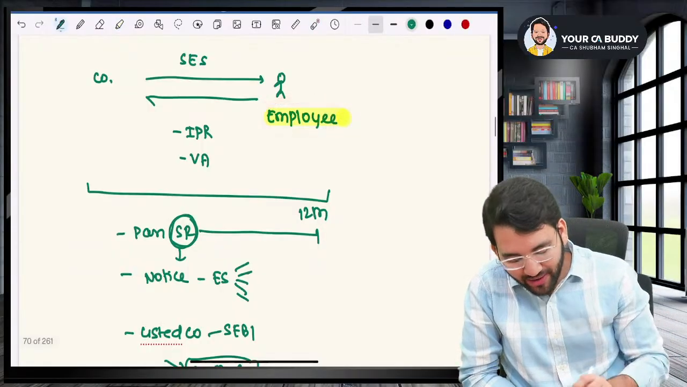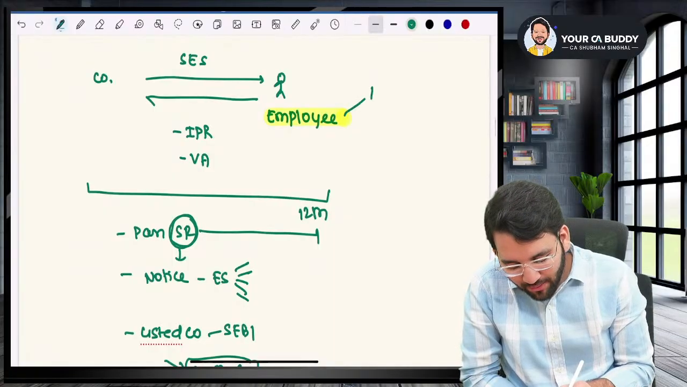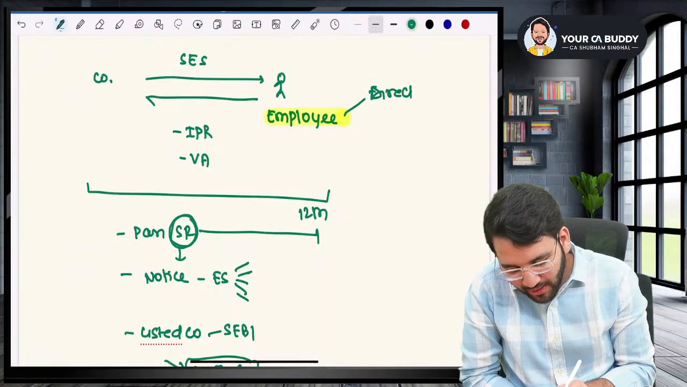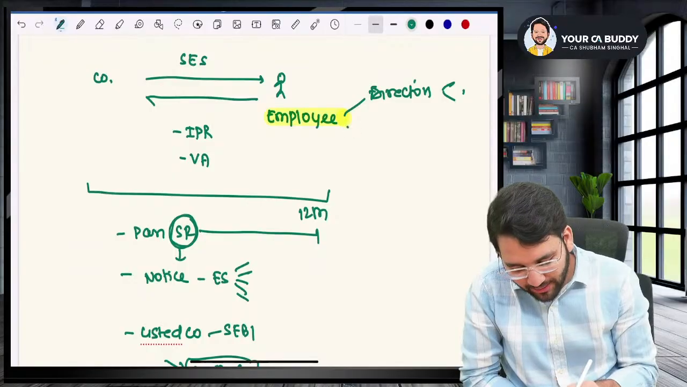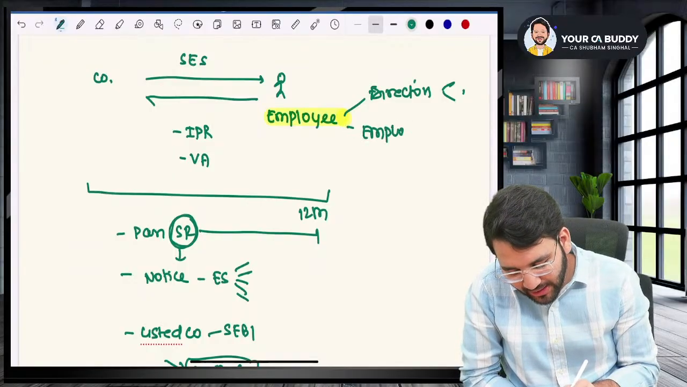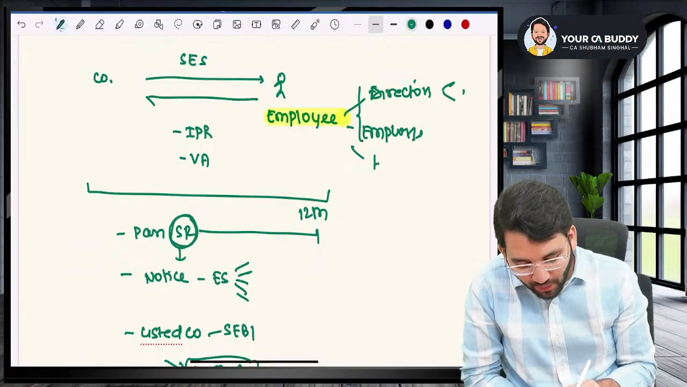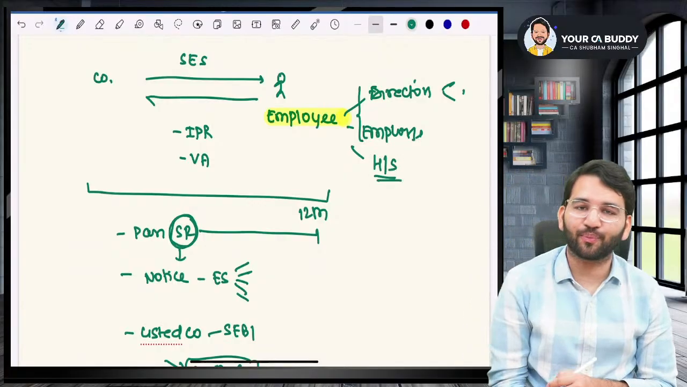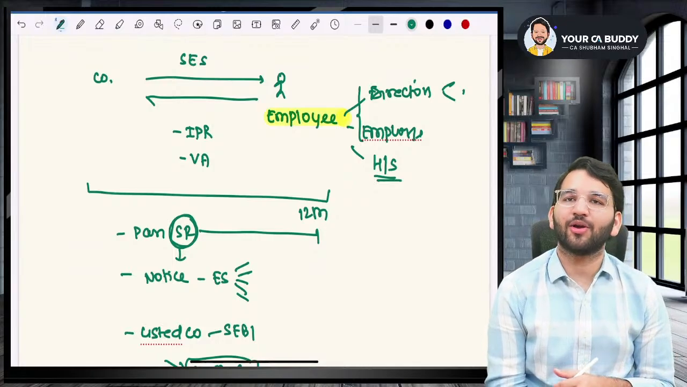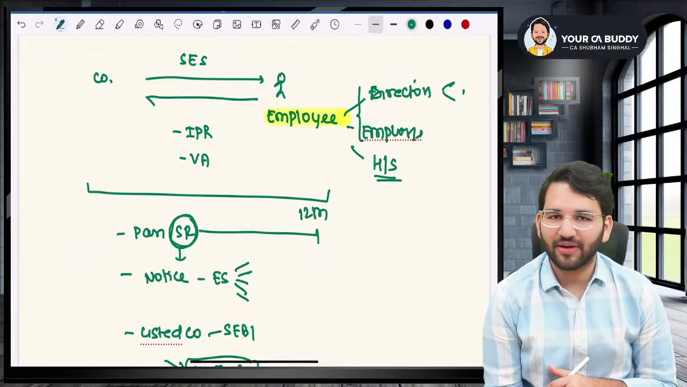Sir, employees has been defined in the rules. Employees means full-time or part-time directors of the company. Sir, employees of the company, whether in India or outside India. And third, directors or employees of the holding company and the subsidiary company also, they will also be considered. So this is the definition of employee.